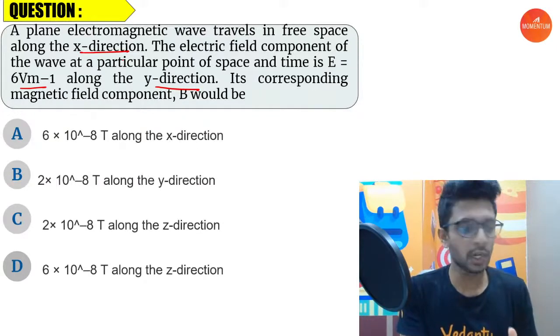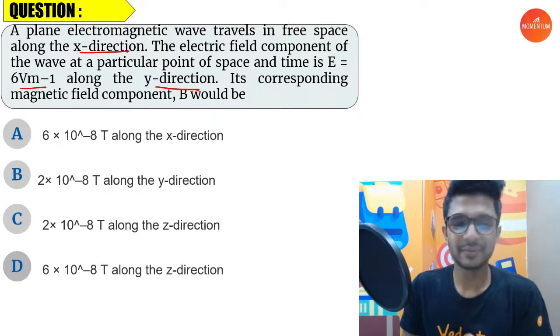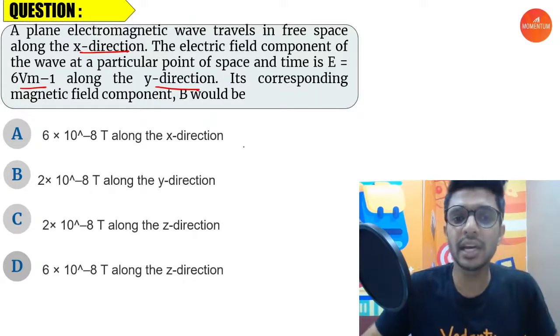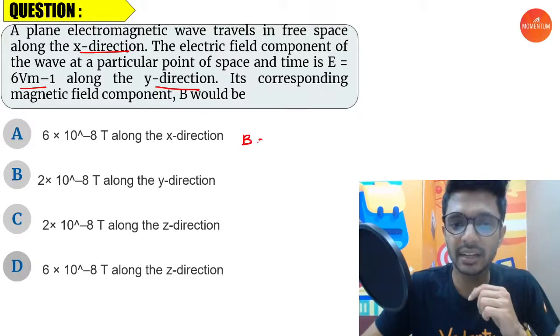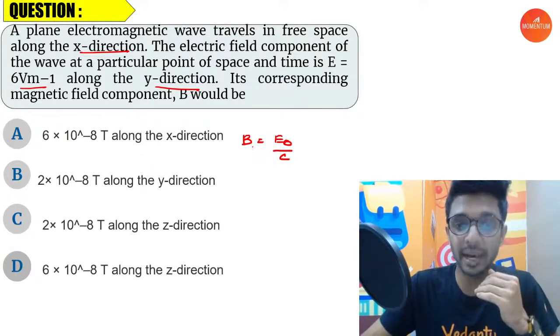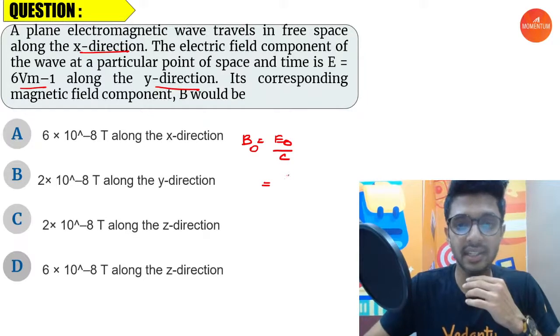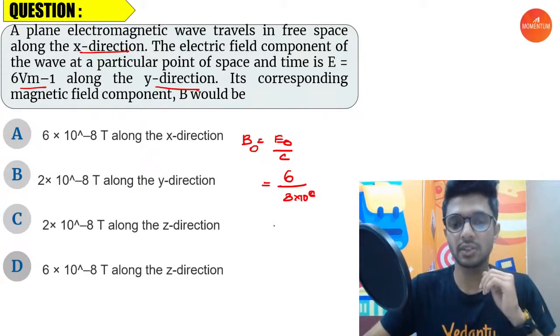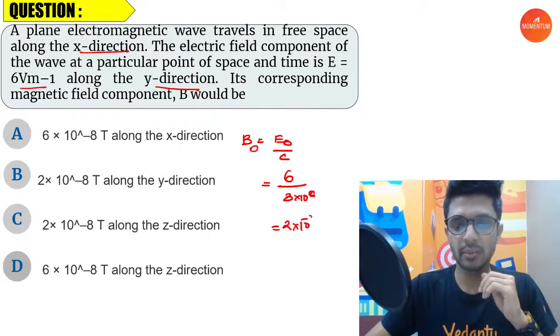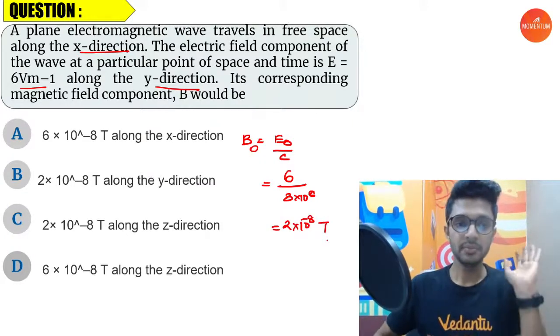Everyone can respond. Okay, hi, good evening, Vijay. So the same formula holds in finding out the value for magnetic field. What is the formula? E naught by C for finding out the magnetic field maximum value in an electromagnetic wave. Right? What is E naught? That is given as 6, and C is equal to 3 into 10 power 8, which is velocity of light. This is 2 into 10 power minus 8 Tesla.